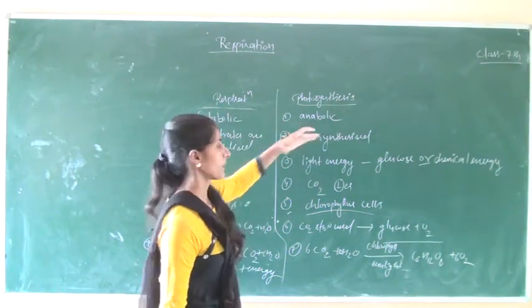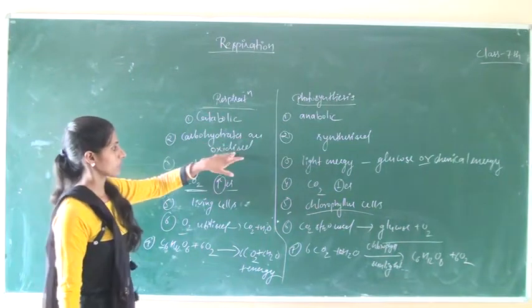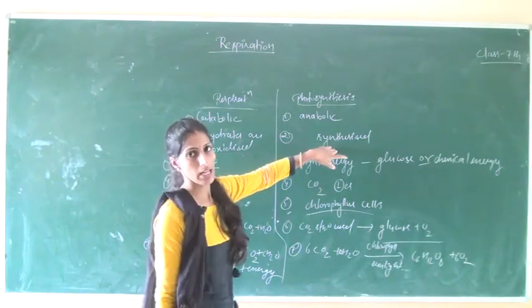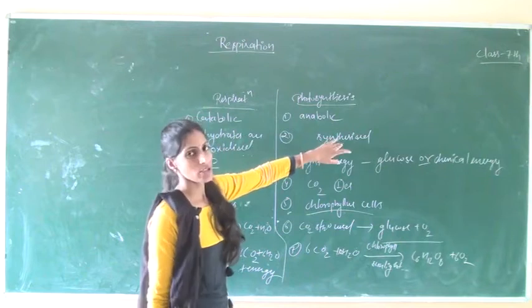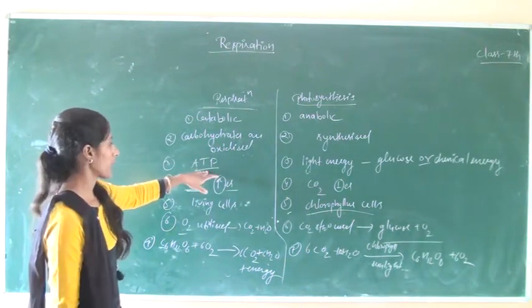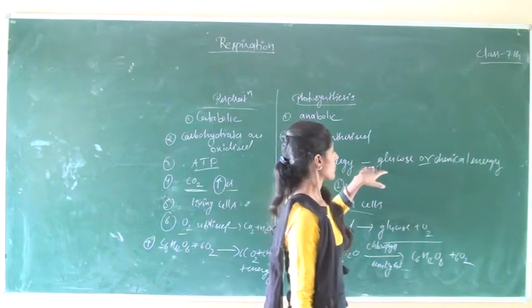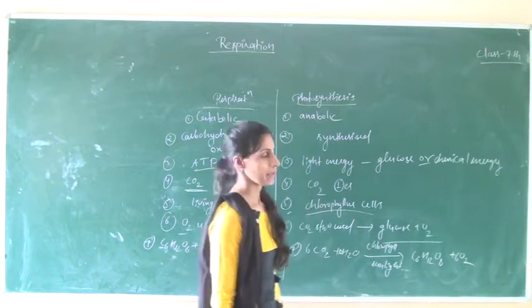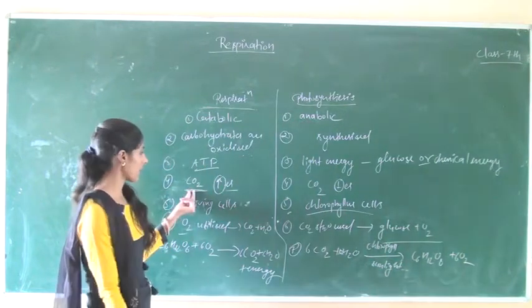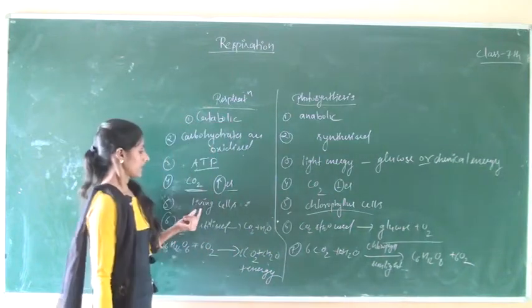Photosynthesis is an anabolic process. In respiration, carbohydrates are oxidized, but in photosynthesis, carbohydrates are synthesized or formed. Energy is stored in the form of ATP molecules, but in photosynthesis, light energy is stored in the form of glucose or chemical energy. The amount of carbon dioxide increases in respiration, and decreases in photosynthesis.